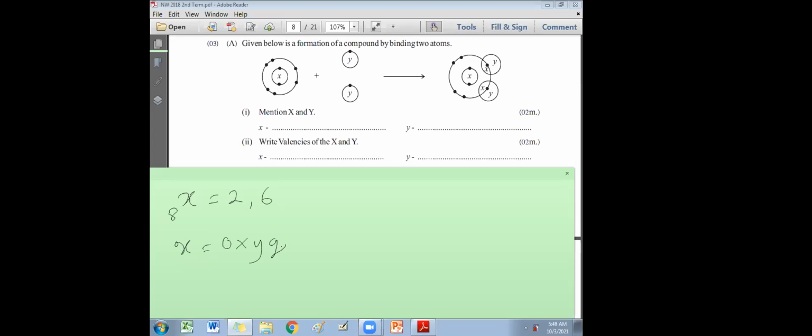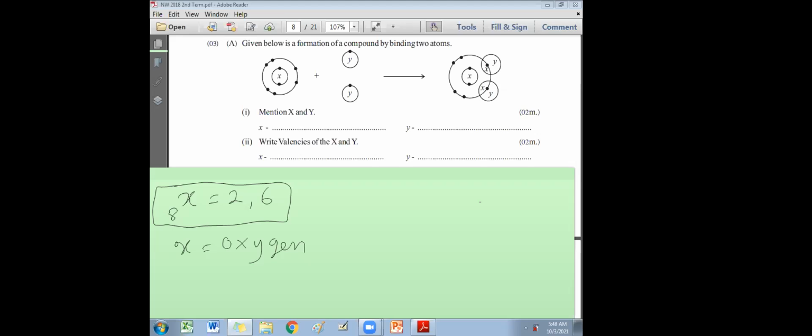How do you know? What is the first step? Write the configuration by looking at the number of dots in the diagram. Dot diagram 2, 6. The first shell has 2 electrons, the next one has 6 electrons. That means 2, 6 gives total electrons 8. If there are 8 electrons in total, then you can easily find the configuration and atomic number, and then you can decide the element: oxygen.